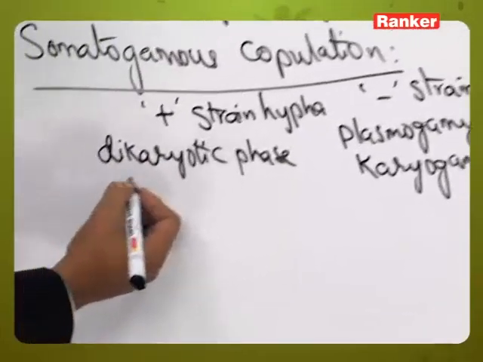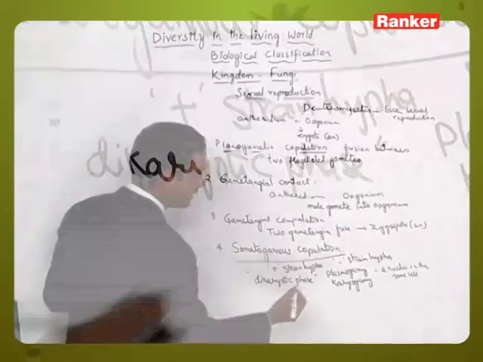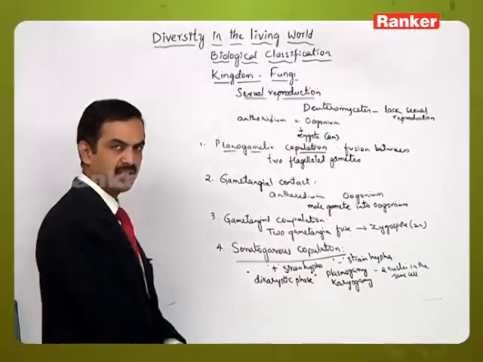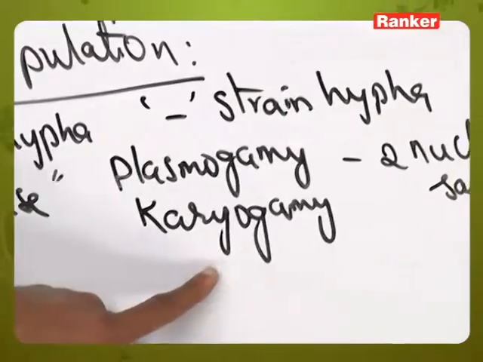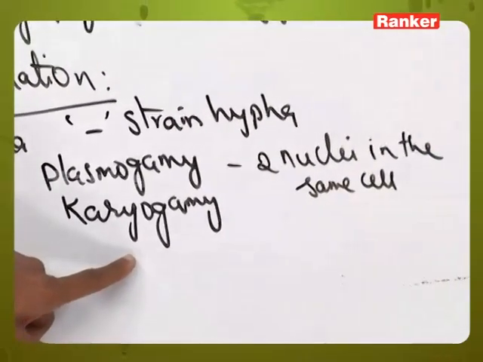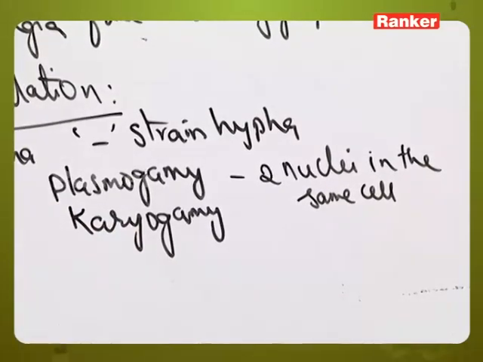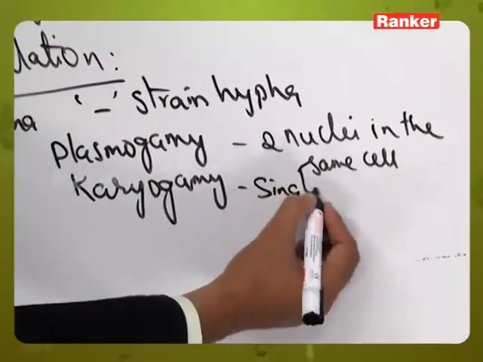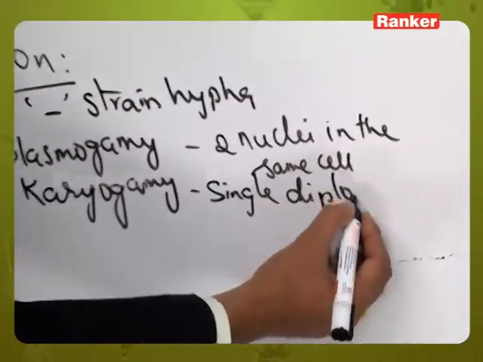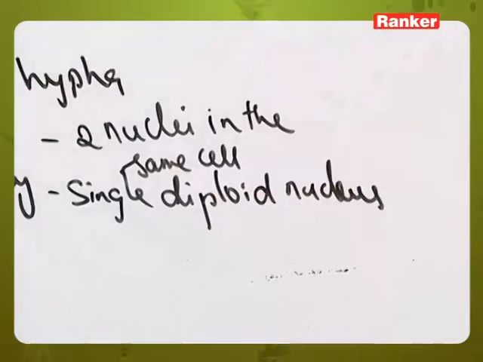This is the condition where the entire structure of that mycelium will contain dikaryotic cells. And after some time, the nuclei present in each dikaryotic cell will undergo fusion, that is called karyogamy. Once karyogamy occurs, a single diploid nucleus is present in each cell.